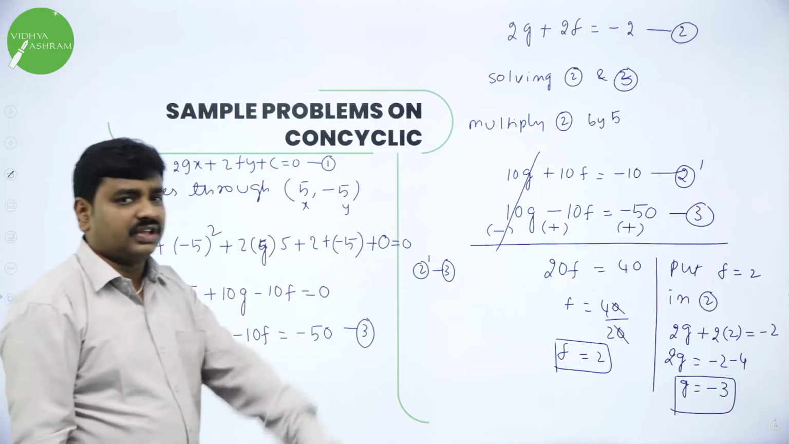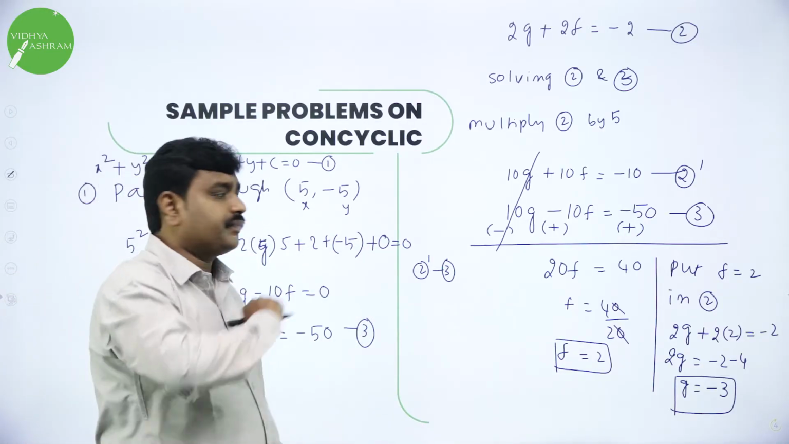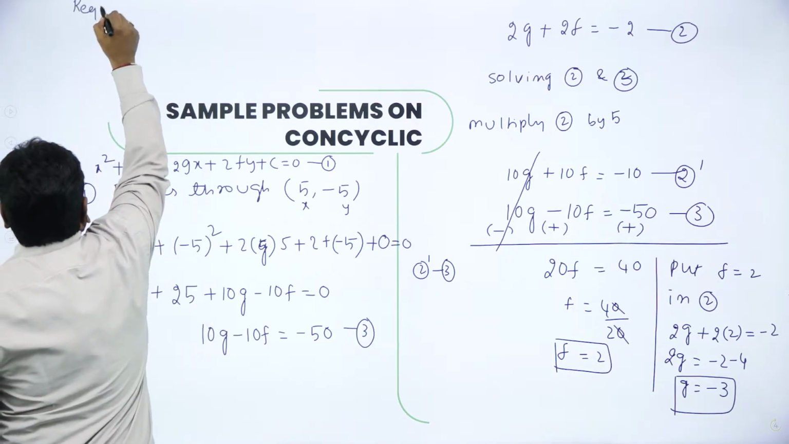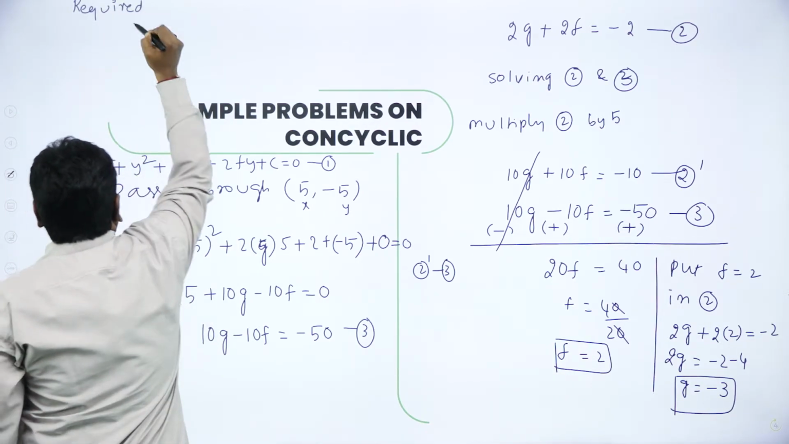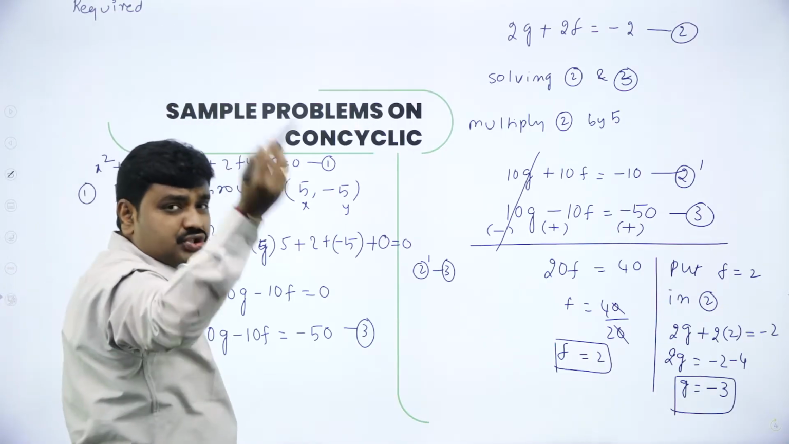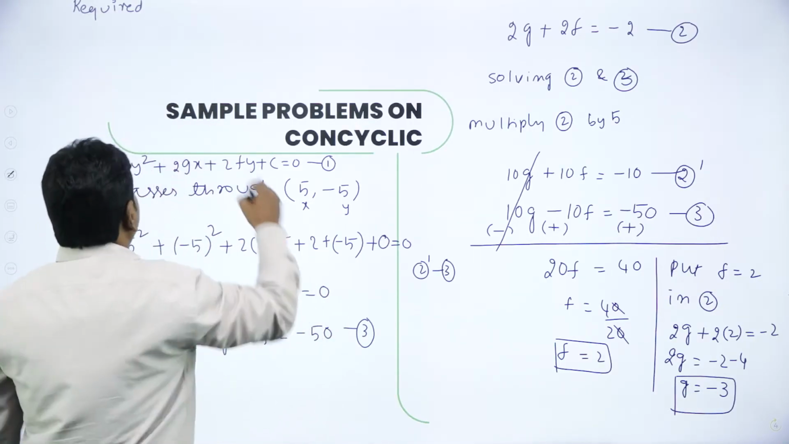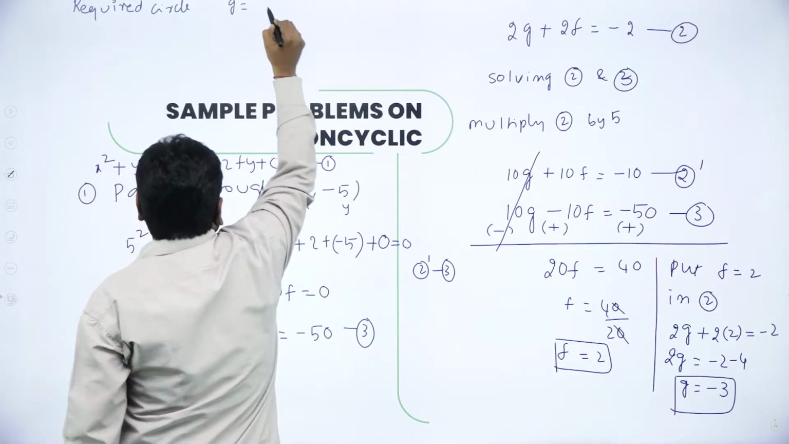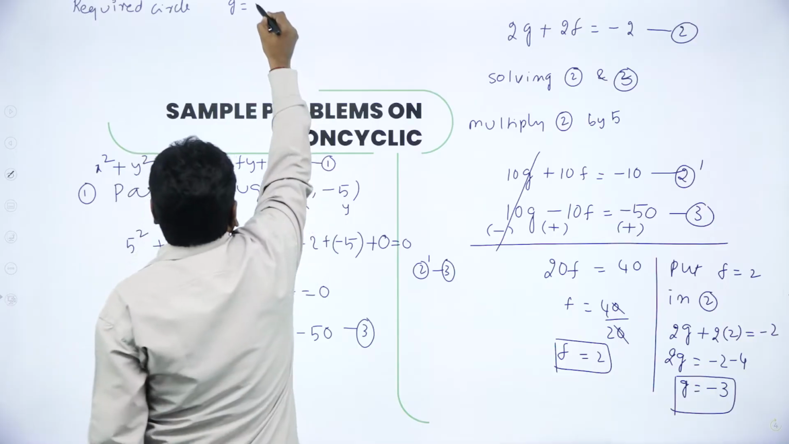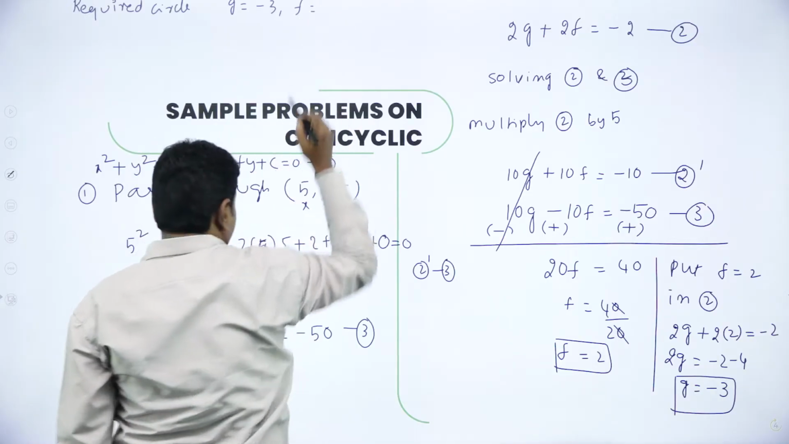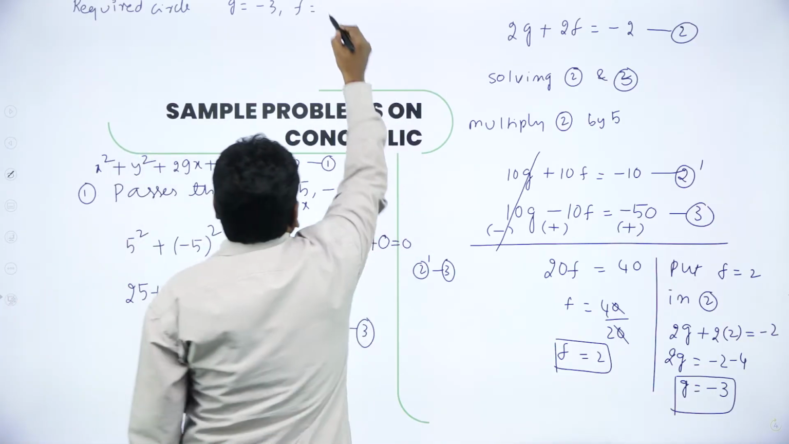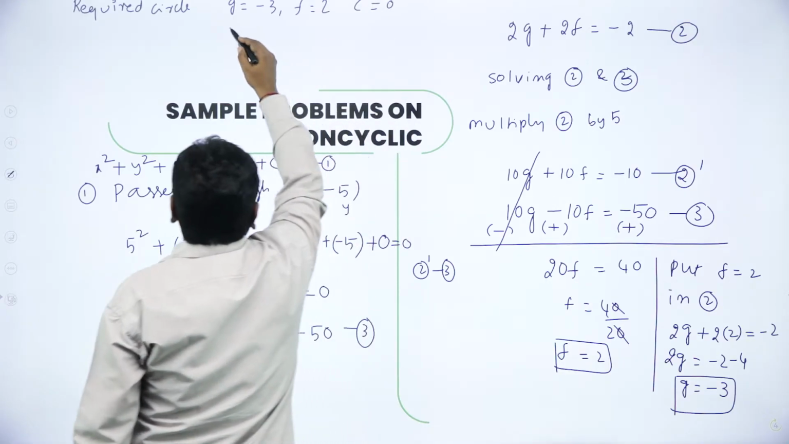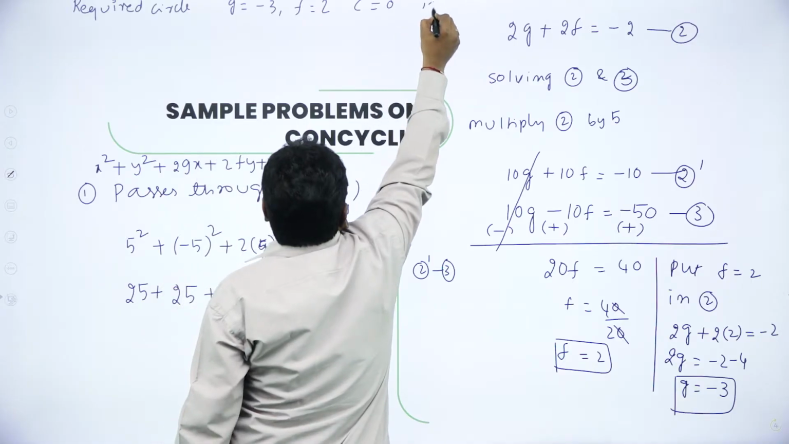Now you got G, F, C. So the required circle is, they don't want the circle, they want you to prove concyclic. For us to substitute the fourth point, I need a circle. So the required circle is, what is G you got? G value is minus 3. You get F also. What was F? F you got 2 and C 0. Substitute in 1. Put G, F, C in 1.